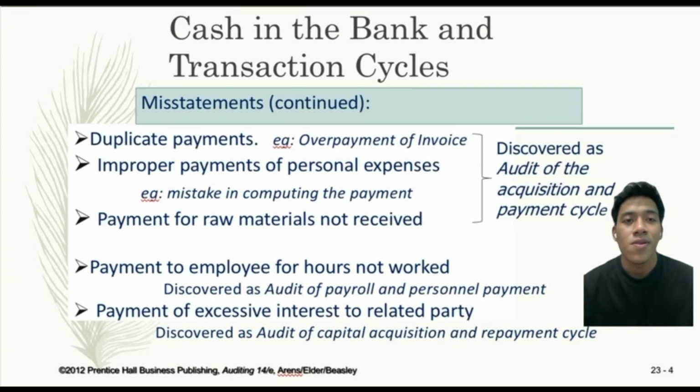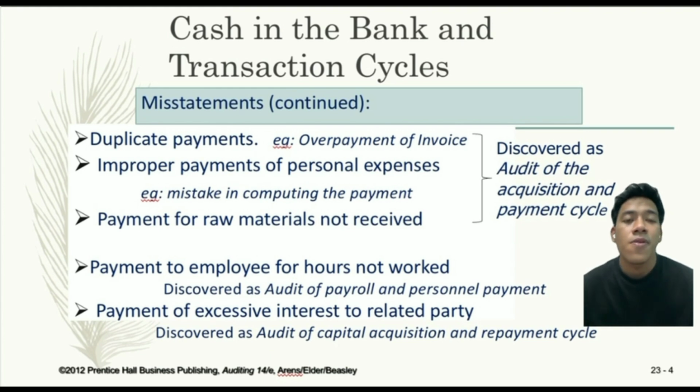So the third one is a duplicate payment. Duplicate payment refers to the situation where a company pays the same invoice or bill twice, which is 2 times, resulting in overpayment. This can happen due to errors in the company's accounting system or human error, such as the same invoice being entered twice in the system.